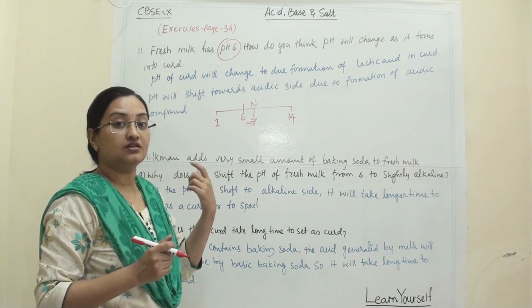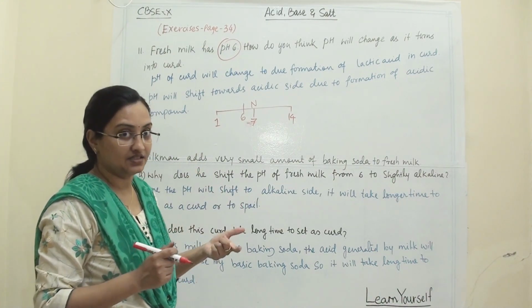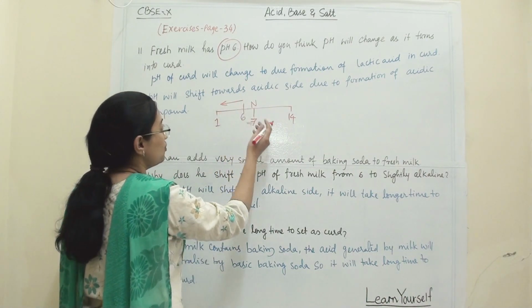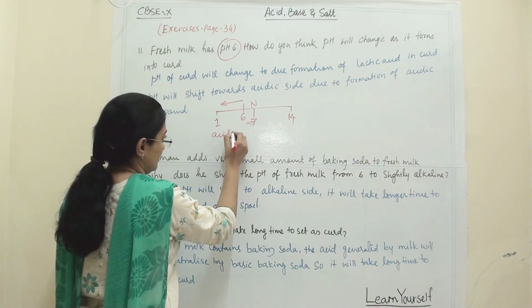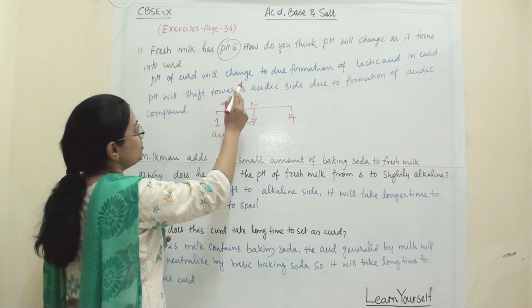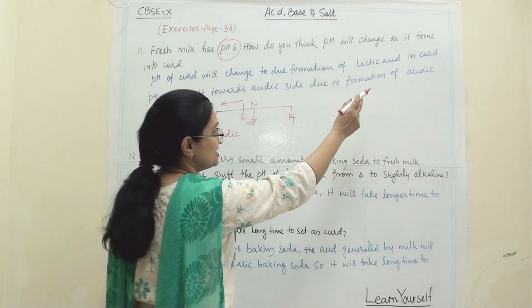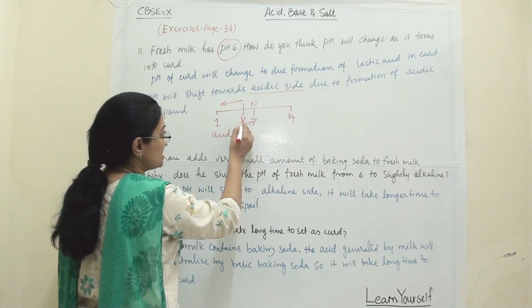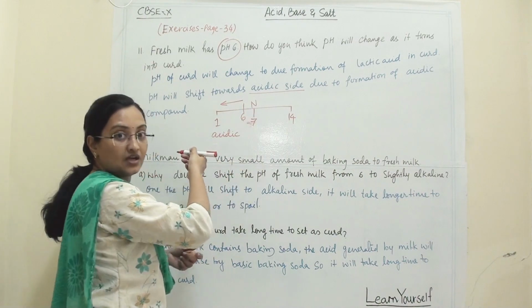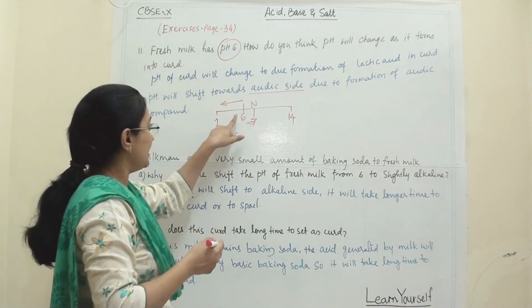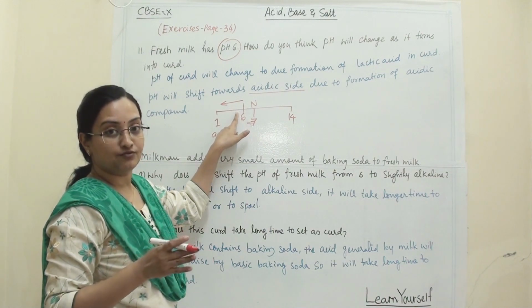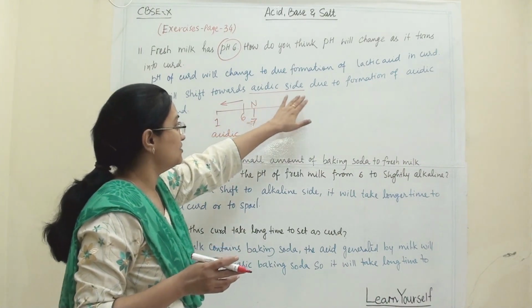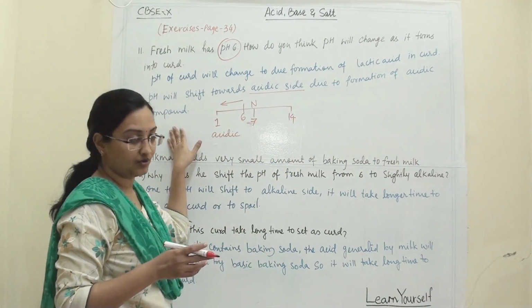When milk turns into curd, it will form lactic acid. It will contain an acidic substance, so it is likely to go towards the acidic side. So when the pH of curd changes due to the formation of lactic acid, the pH will shift towards the acidic side. Earlier it was 6, now it will shift towards pH 1, and either it can be 5 or it can be 4. It depends upon the sourness of the curd. So it shifts towards the acidic side due to the formation of an acidic compound.